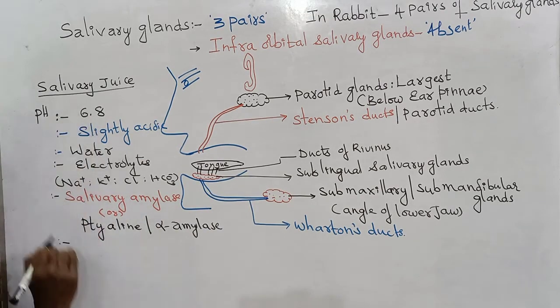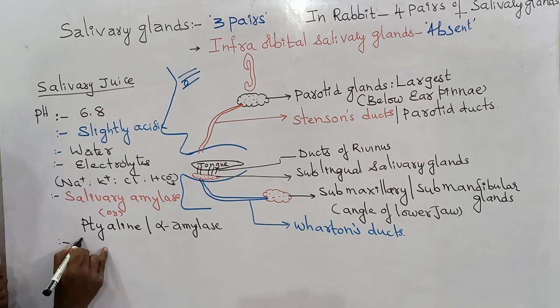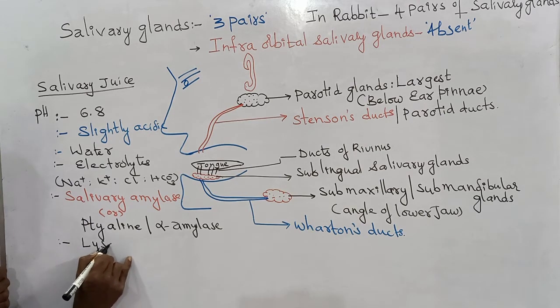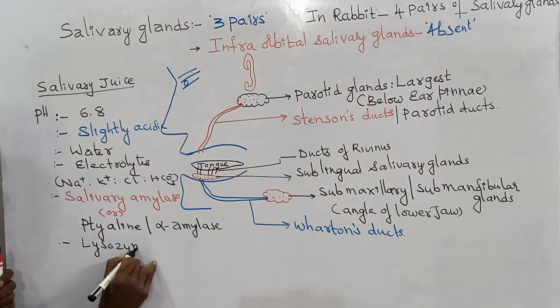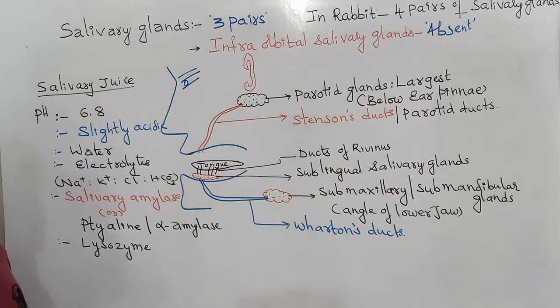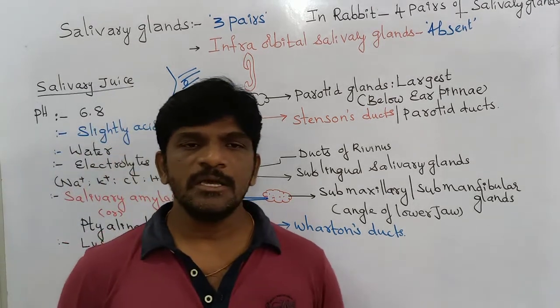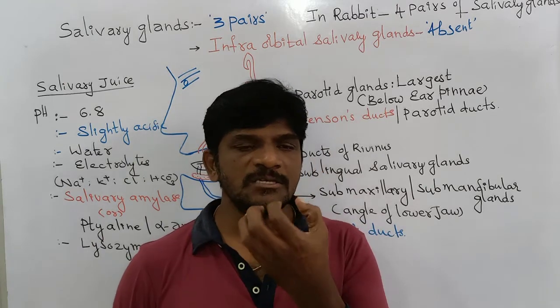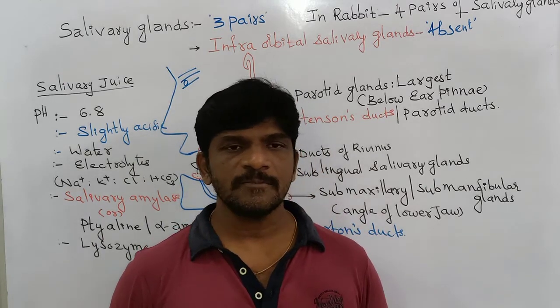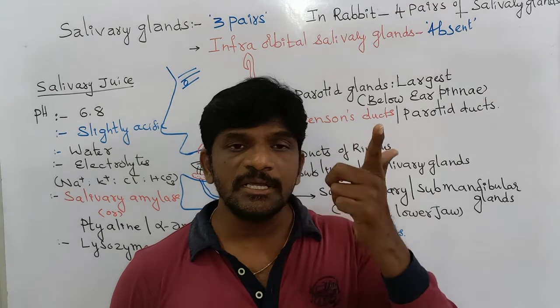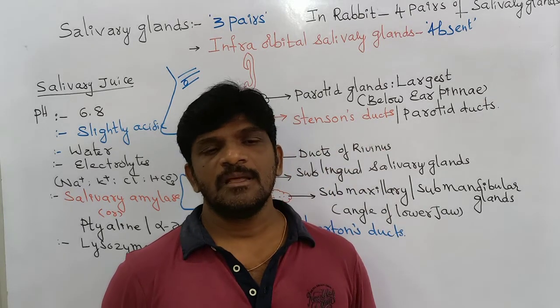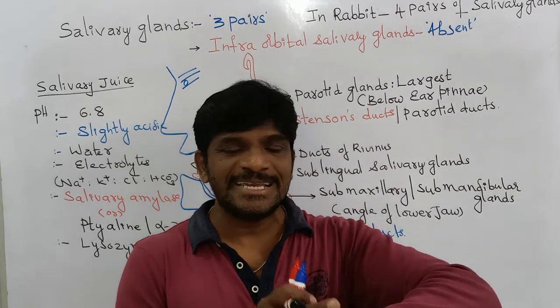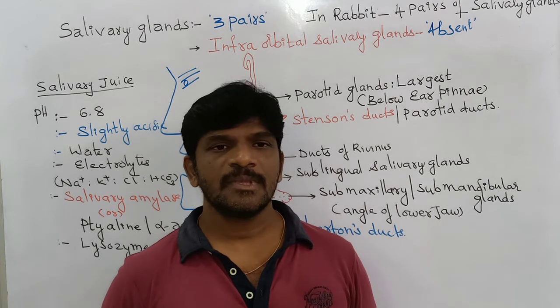Also, salivary juice contains one more enzyme, the lysozyme enzyme. Listen carefully. Lysozyme enzyme is not only released from the salivary glands, it is present in the tears and also in the skin sweat glands.